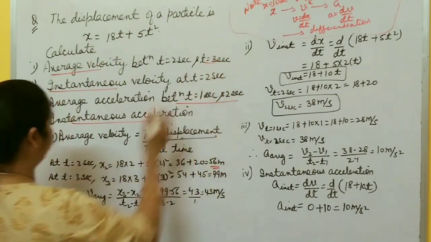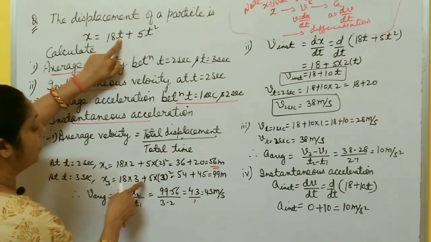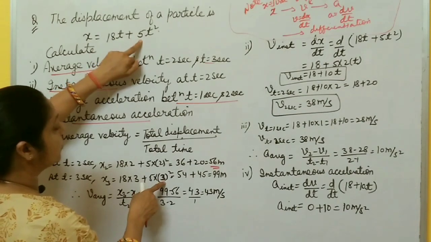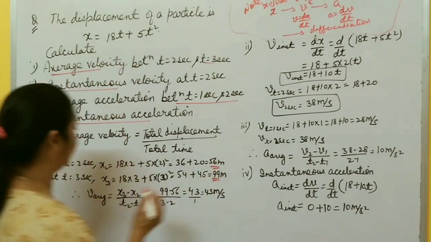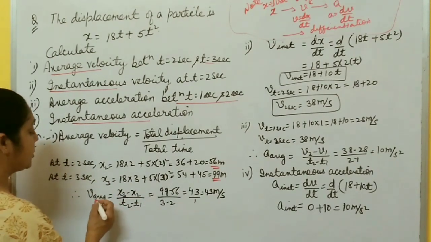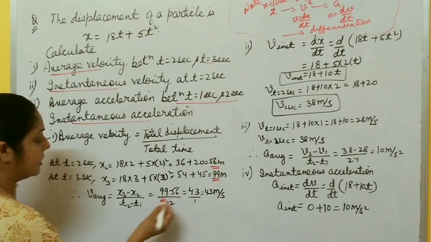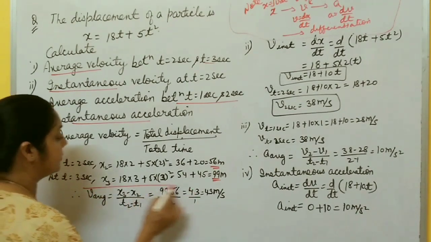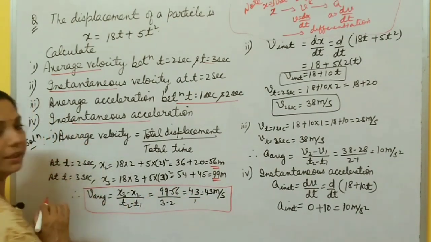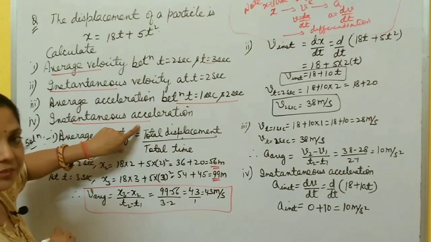Now at t equal to 3 seconds, what is displacement? You put t equal to 3. So 18 into 3 plus 5 into 3 square, you get 99 meter. Now you have displacement at these two times. What is the change in position? Change in position is x3 minus x2 by t2 minus t1. After solving this, you get average velocity 43 meter per second. So in this way you calculate average velocity.